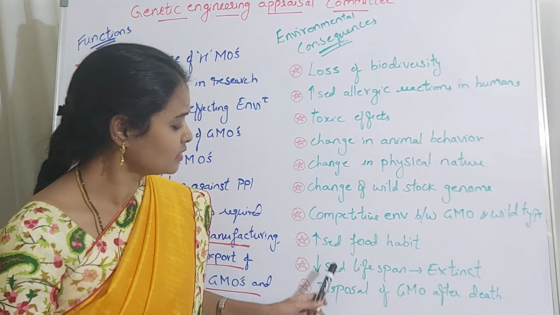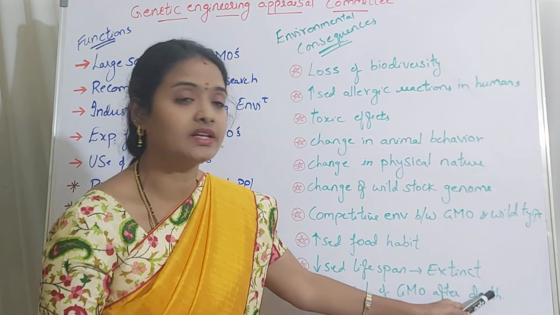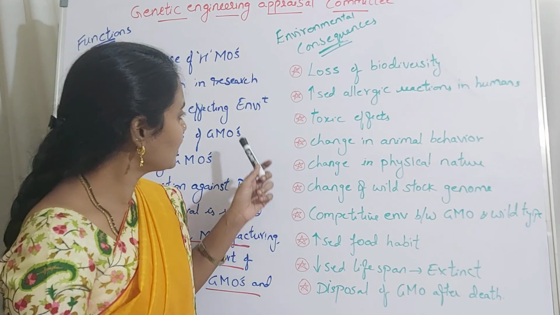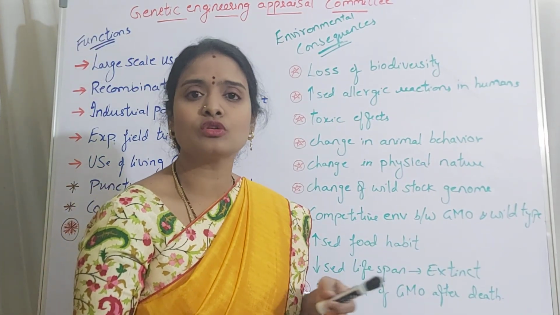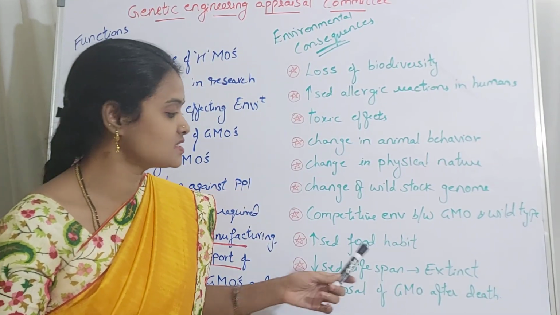Then finally, coming to the disposal of genetically modified organisms after death. So they have done the research, and also it is beneficial to humans and not harmful to the environment. But what happens after its death? Right?